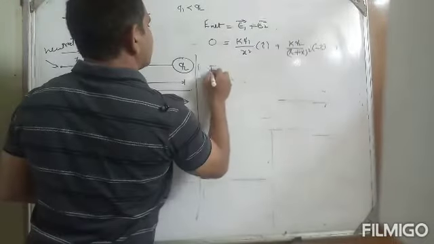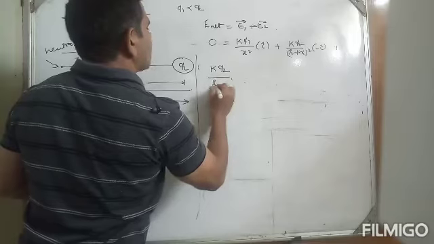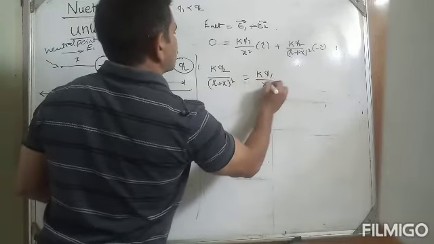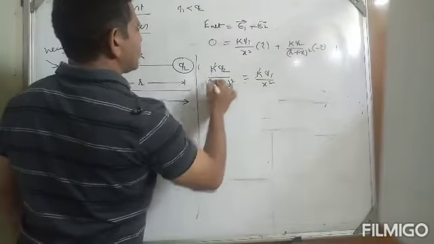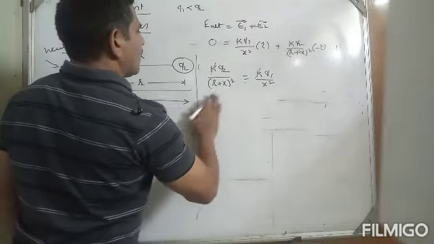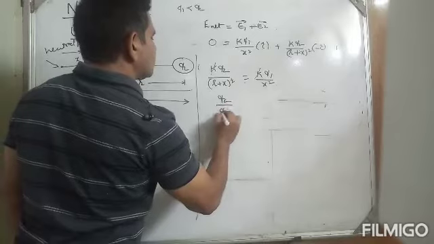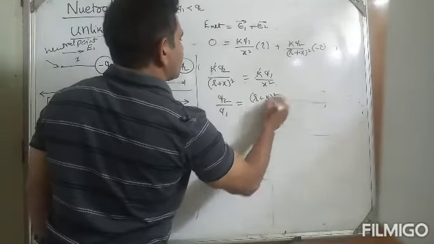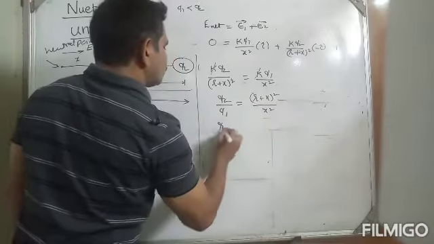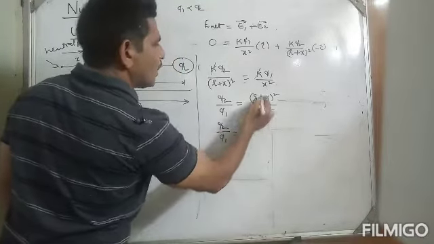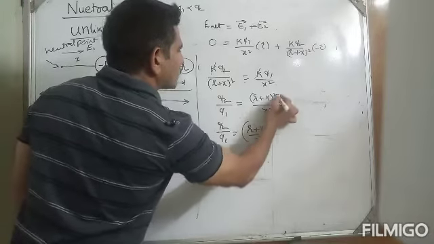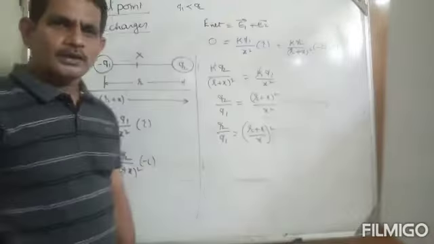Therefore KQ2 by (R plus x) whole square equals KQ1 by x square. K cancels, and by cross multiplication, Q2 by Q1 equals (R plus x) whole square by x square. Understand or not?